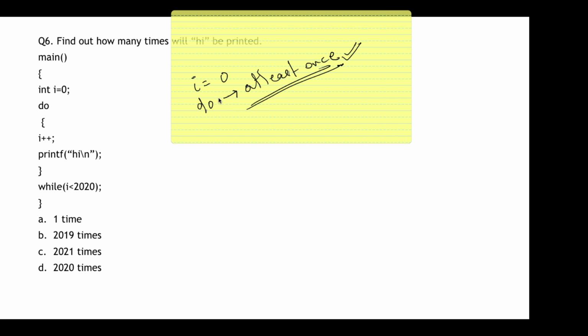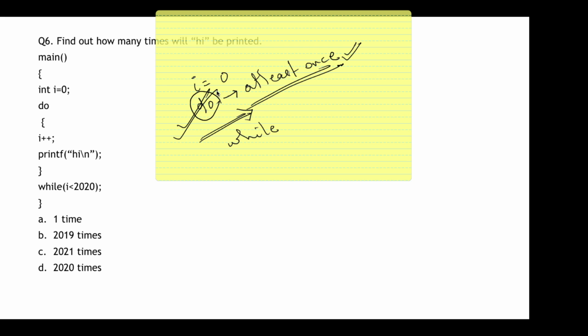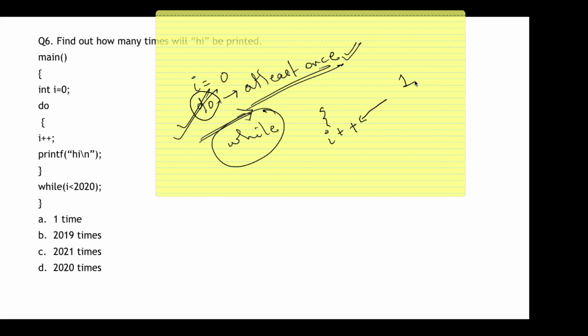Why? Because first it will do and then it will check the while condition. So the first time when it reaches do, it will for sure execute and then it will look for the while condition. Okay. So now it will do i plus plus. The i value was 0, so the value will be incremented and the i value will become 1.